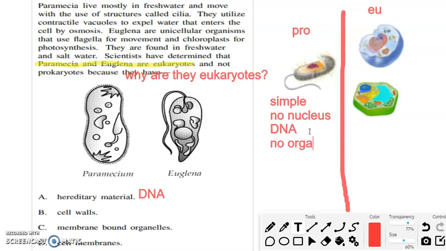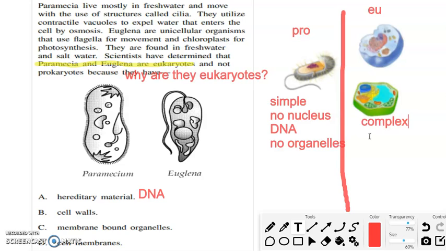Okay, another major characteristic of prokaryotes is that they do not have all of those membrane-bound organelles. They don't have a nucleus. They don't have chloroplasts. They don't have mitochondria. Okay, they do have some ribosomes to build proteins, but that's one of the few things that they do have. They're very simple, unicellular, one-cell organisms.